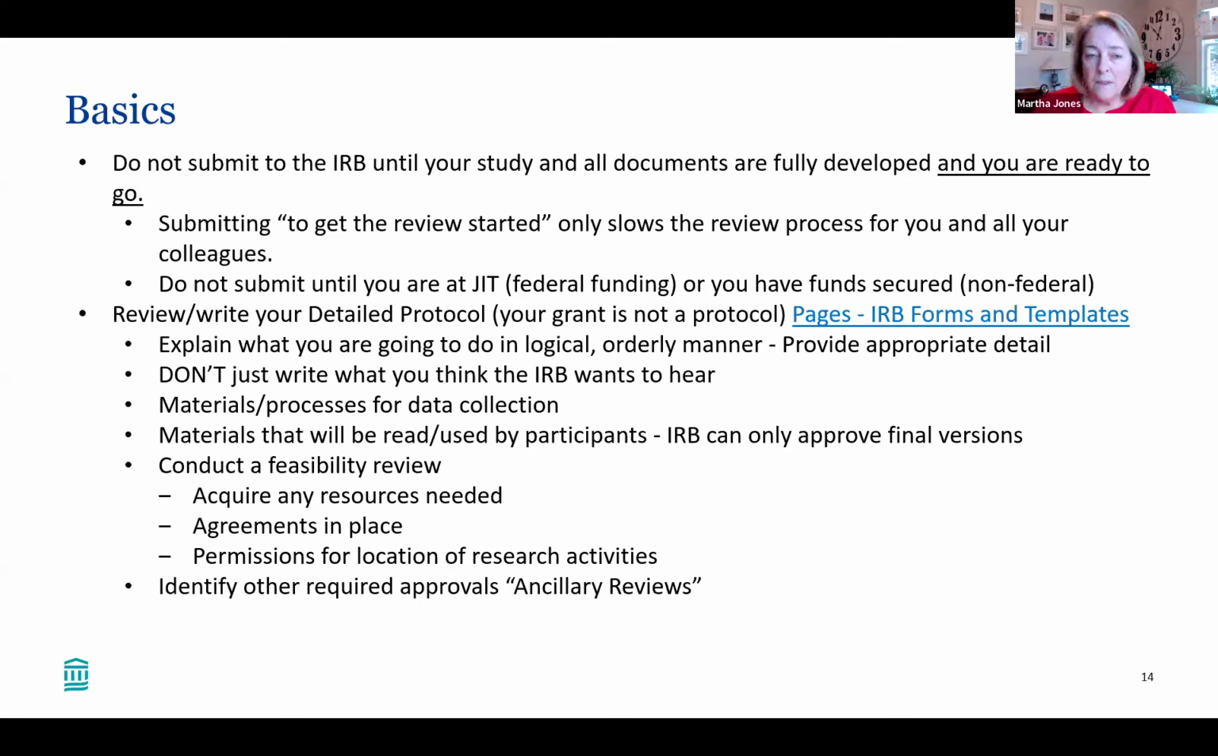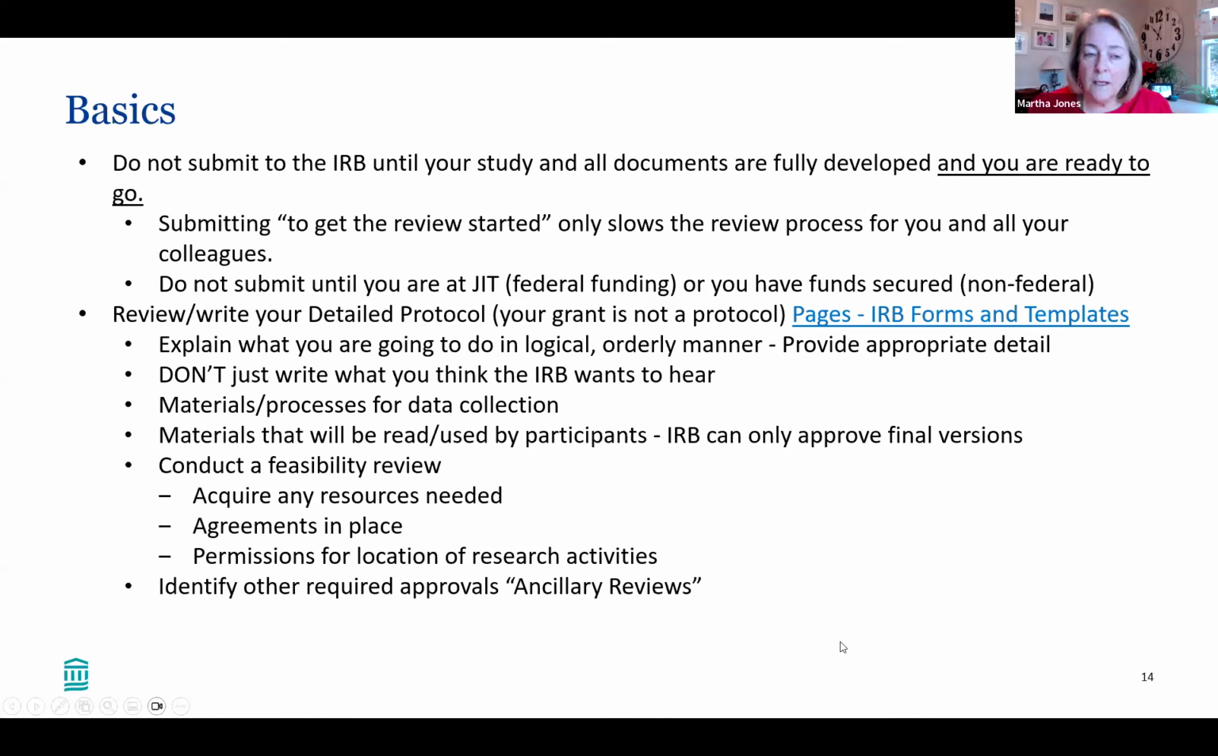If you're still developing materials, it's likely to be materials that the IRB actually needs to review and approve. And by submitting to the IRB before that point, it's actually only going to slow down the review process, not only for you, but for all of your colleagues, because the IRB needs to spend more time going back and forth with you to get the information they need to assess those criteria for approval.